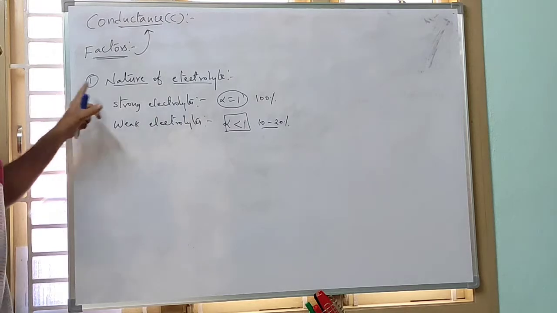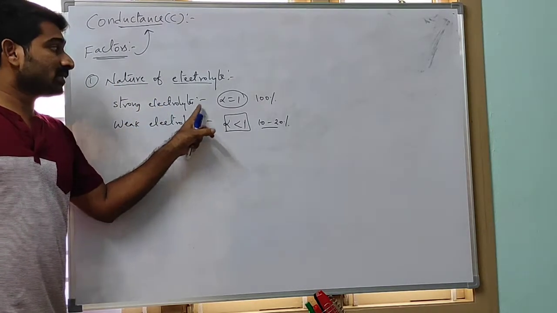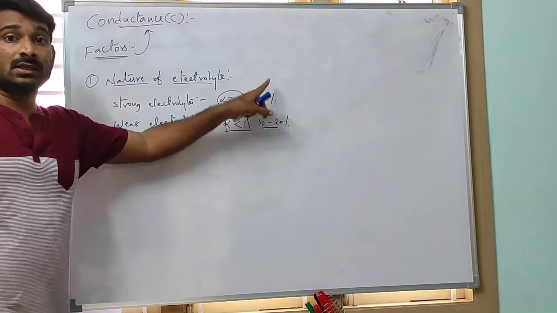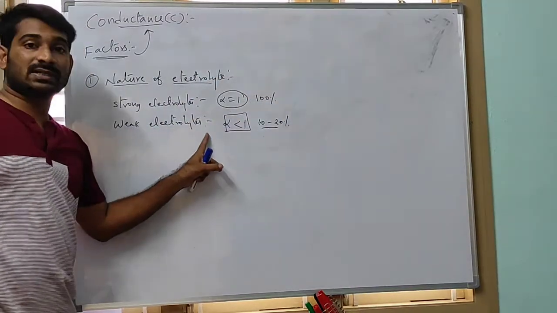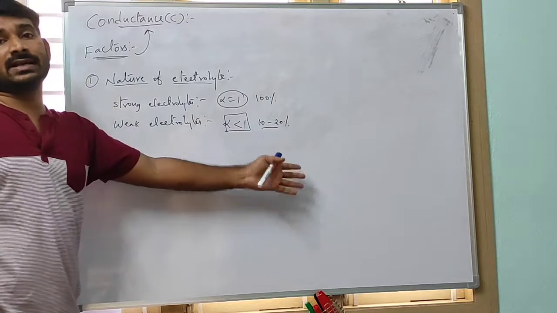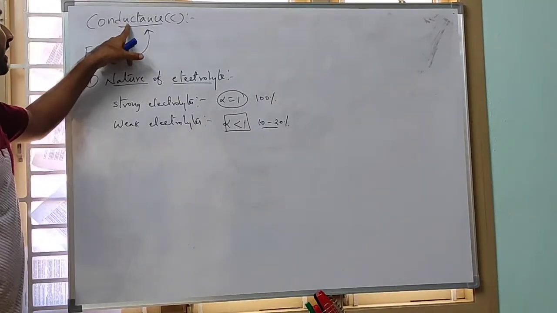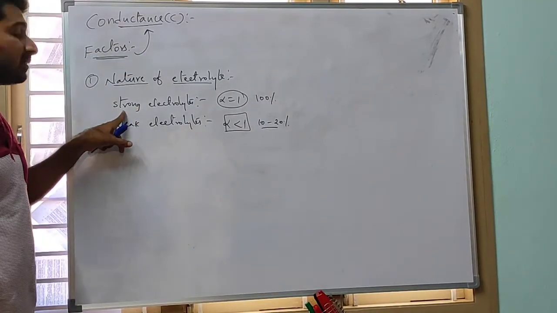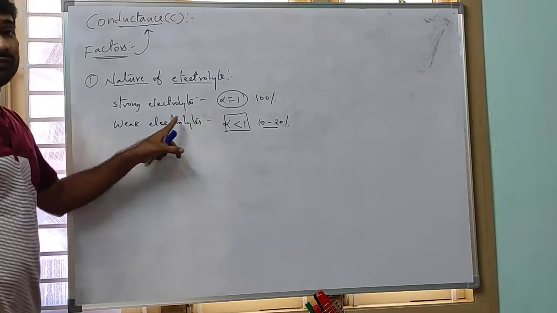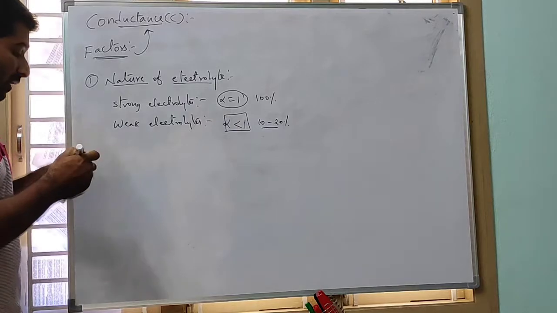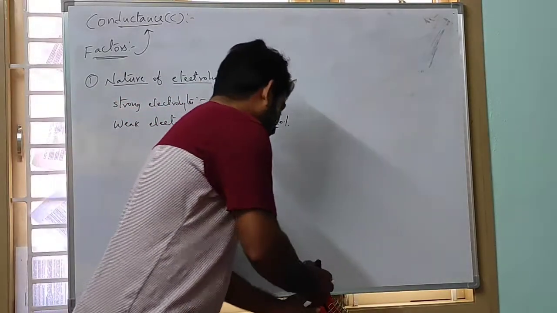For strong electrolytes, 100% dissociation, more ions, therefore more conductance. For weak electrolytes, fewer ions, less conductance. So the conductance totally depends upon whether the electrolyte taken is a strong electrolyte or a weak electrolyte. Strong electrolyte means, see, I will tell you a few examples.